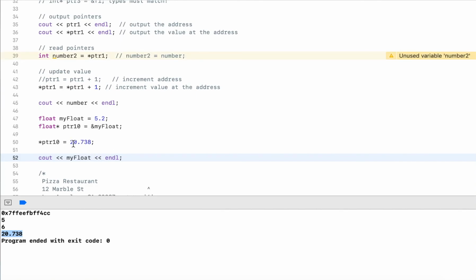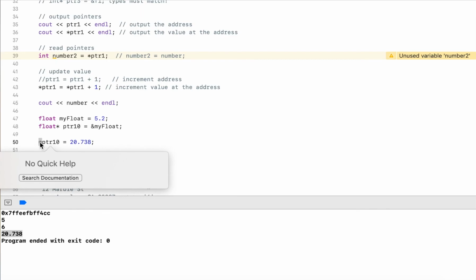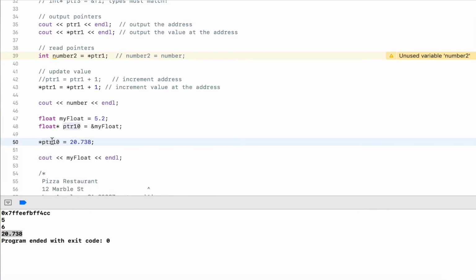So really with pointers you can do any assignment that you do with regular variables. Just always keep in mind the star: you go to that location, you always work on the value. Without the star you actually work on the variable, and the variable stores an address. So if we don't have the star, we just work on the address and update the address.